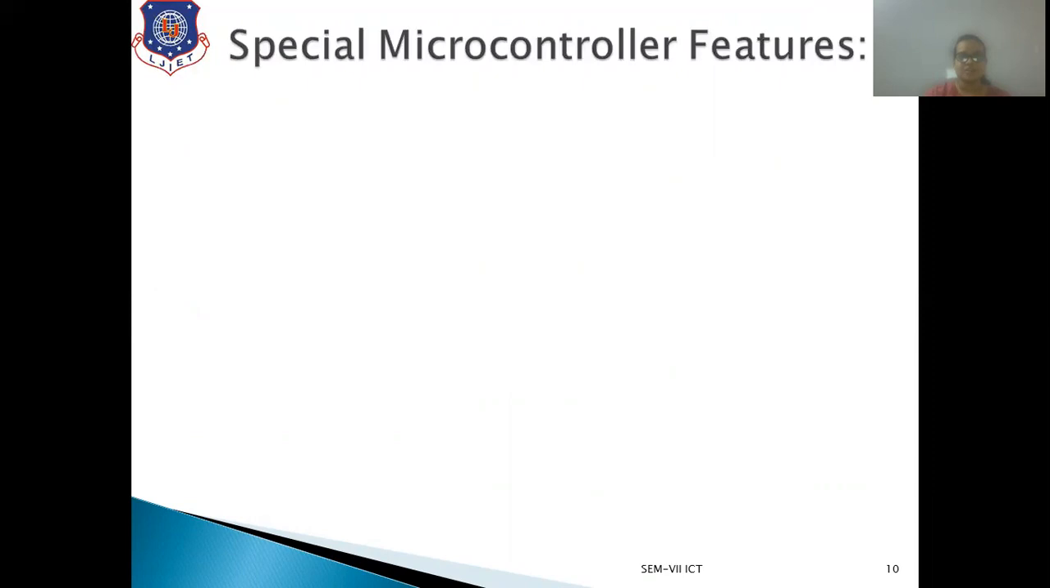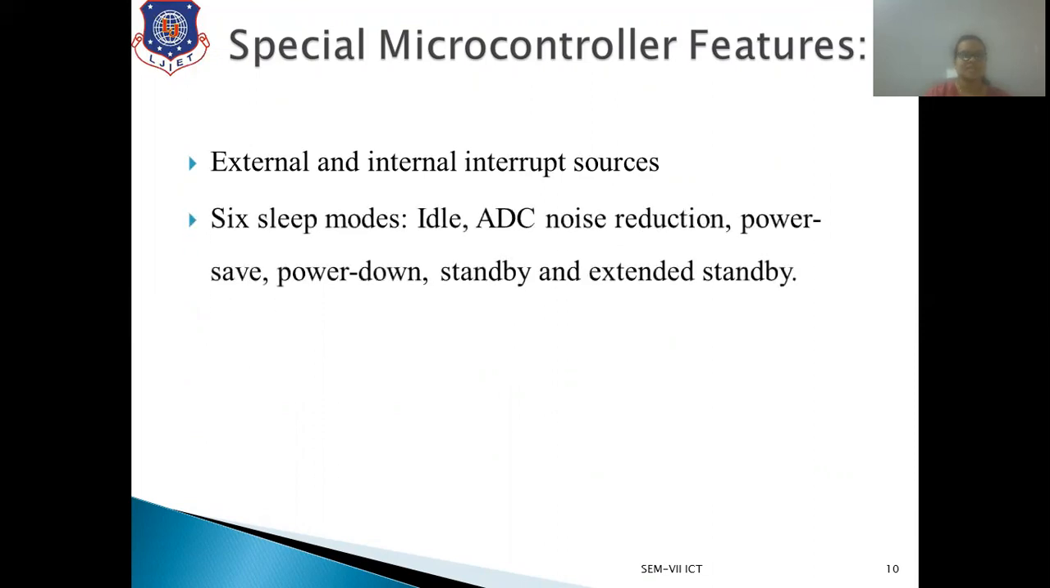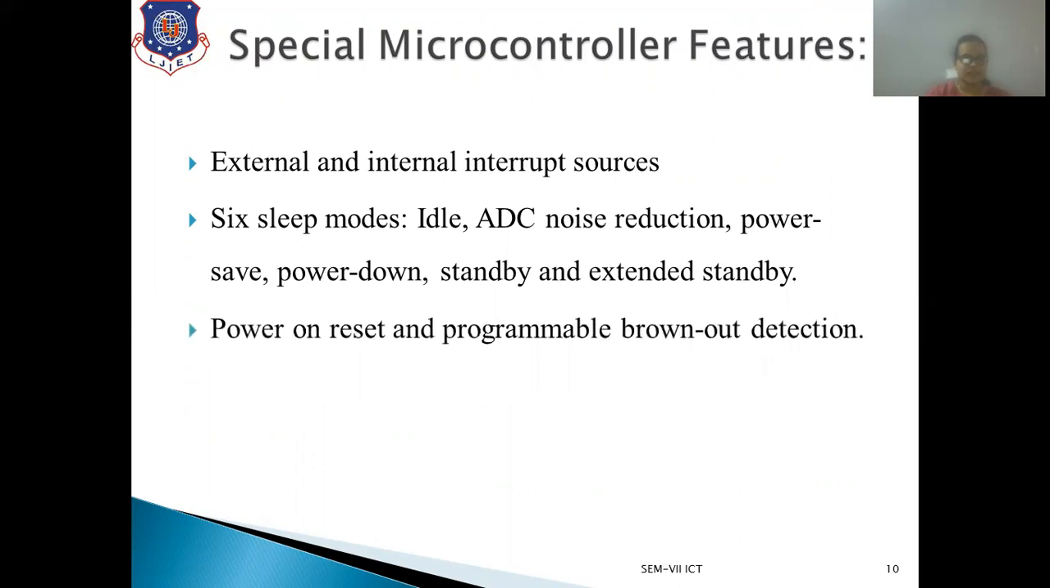Now there are also special features of the microcontroller: external and internal interrupt sources, 6 sleep modes, that is idle, ADC noise reduction, power save, power down, standby and extended standby. Then power on reset and programmable brownout detection, and an internal calibrated RC oscillator.